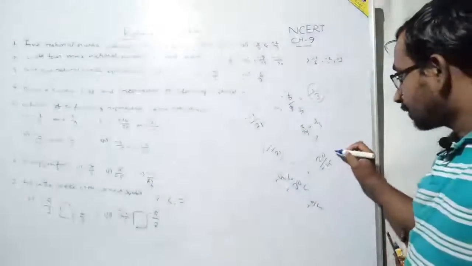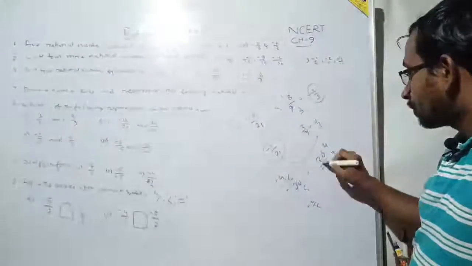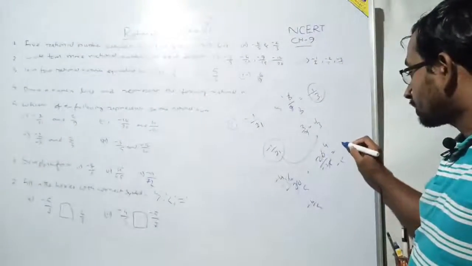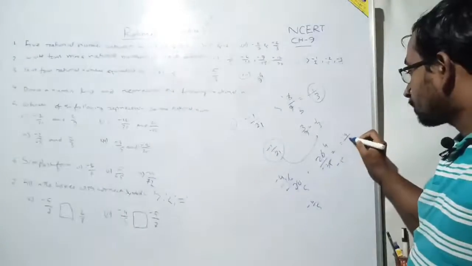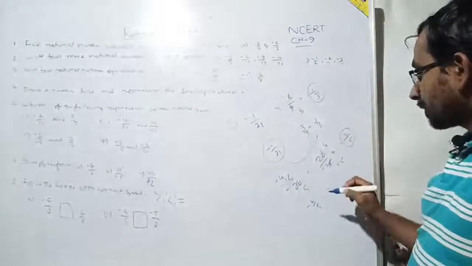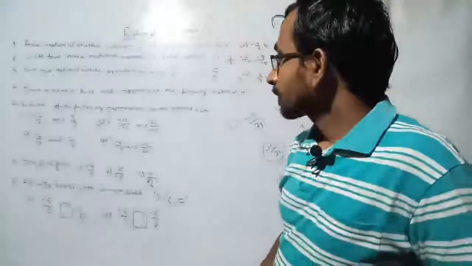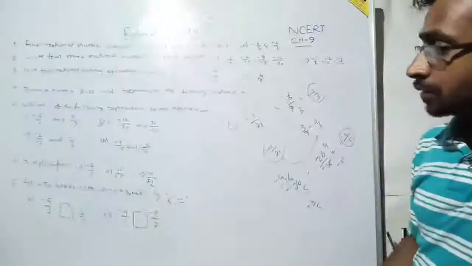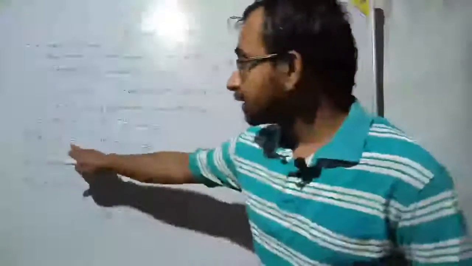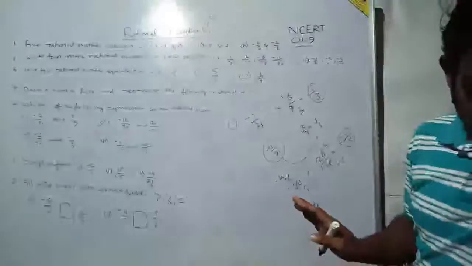And if you divide 20 by 25 with 5, then you can write 4 by 5, with the minus sign, which is equal to minus 4 by 5. Yes, it is a similar pair, minus 4 by 5 on both sides. So it is the same rational number. By this way you have to check 3 and 4 also. So it is your homework.